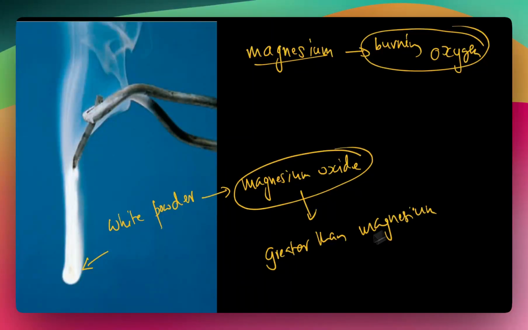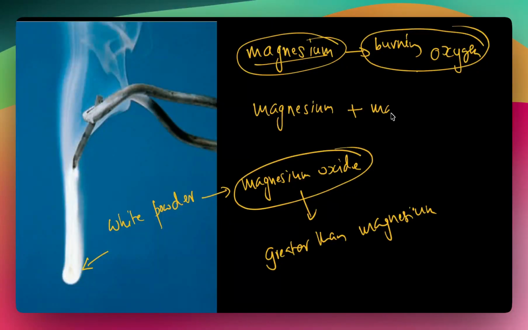So why does the magnesium oxide have a higher weight than the burned magnesium? The idea here is simple: oxygen also combined with magnesium to form magnesium oxide, and when we add up the mass of magnesium and the mass of oxygen which was used, that is equal to the mass of magnesium oxide.